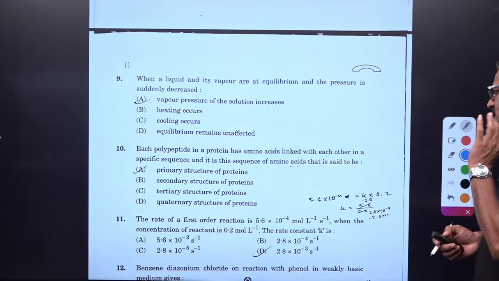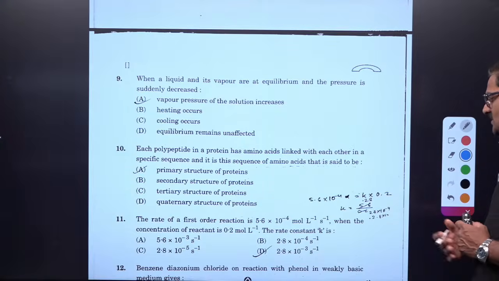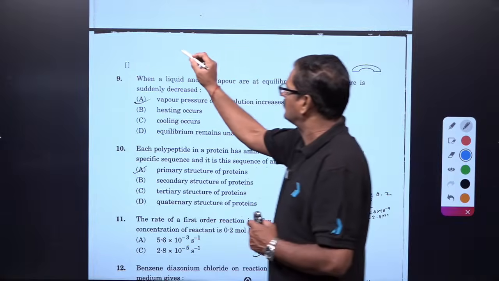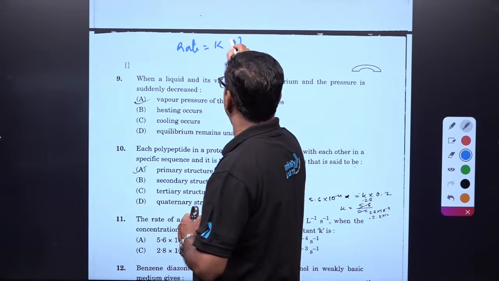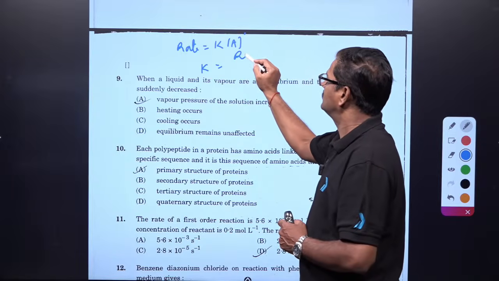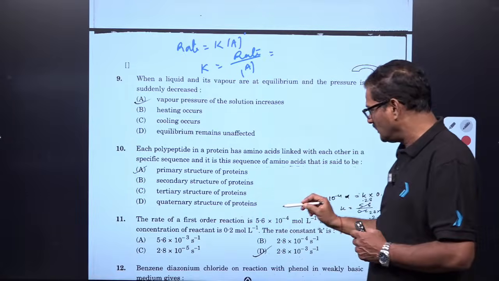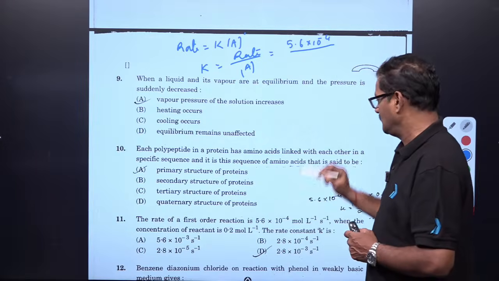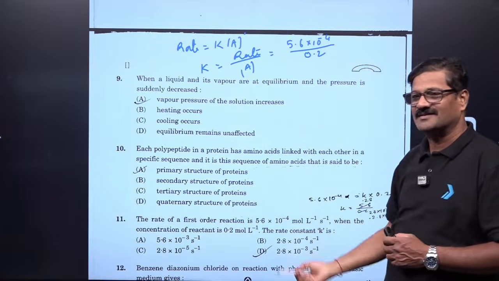The rate of the first order reaction is given. When the concentration of the reactant is 0.2, the rate constant is going to be, you can see here, rate is equal to K concentration to the power 1. So K is equal to rate by concentration of A. The rate is given as 5.6 into 10 to the power minus 4, and the concentration is given as 0.2. That is your answer.